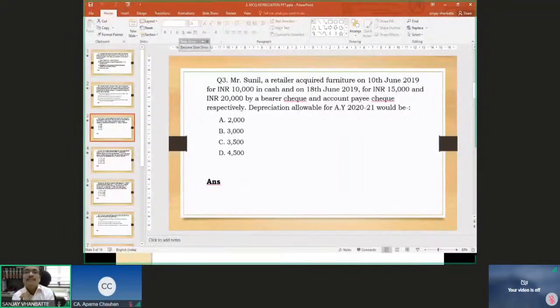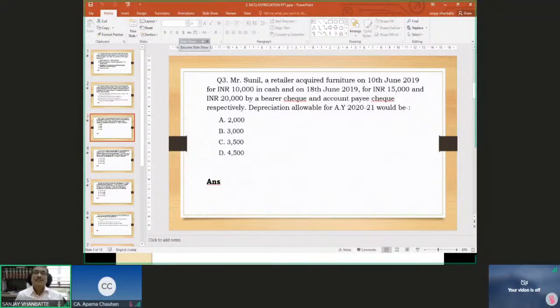And prescribed modes do not include bearer cheque. And therefore, Mr. Sunil will not be eligible for depreciation on this 15,000 rupees which is paid by bearer cheque. He will not be eligible to claim the deduction on it because bearer cheque is not the prescribed mode and the 10,000 rupee threshold limit is also exceeded.